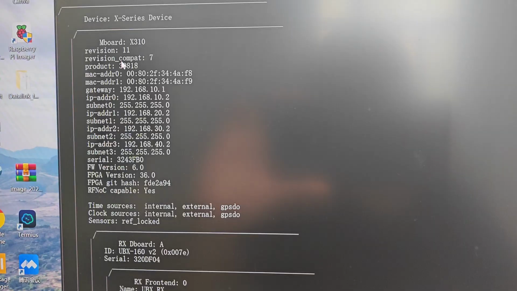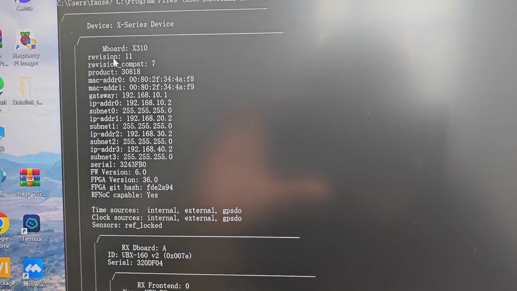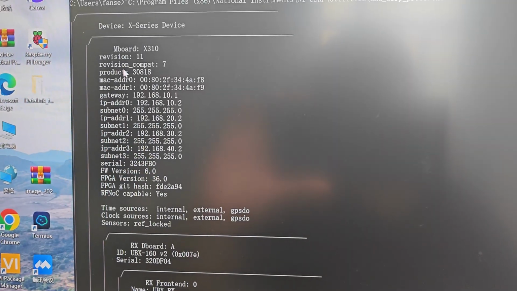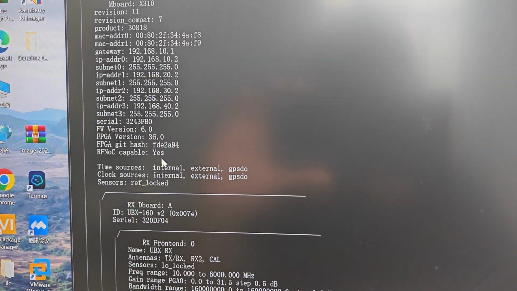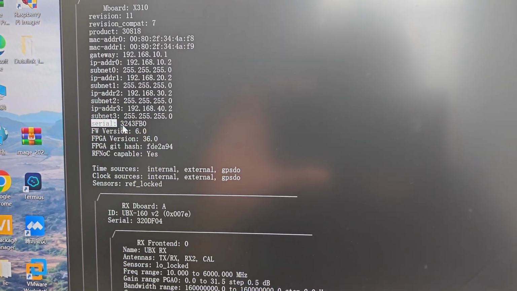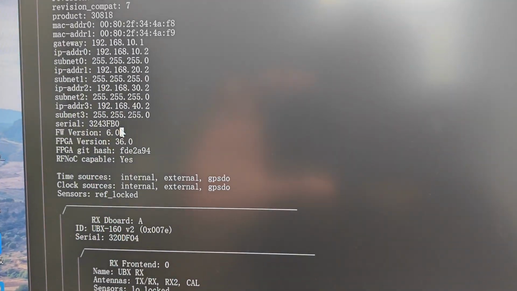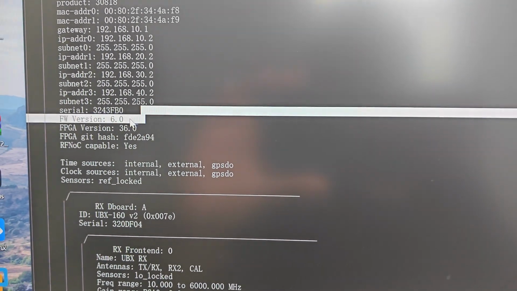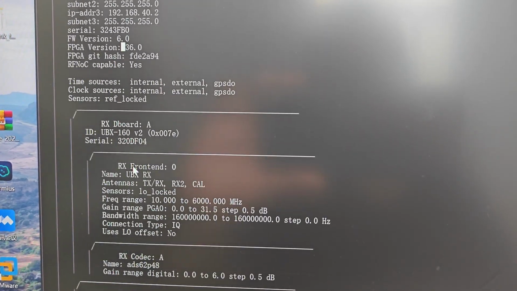You can see the revision is 11 and revision compat is 7, the product and the SN number. Please remember the SN number is 3243FB. And this is all the information.